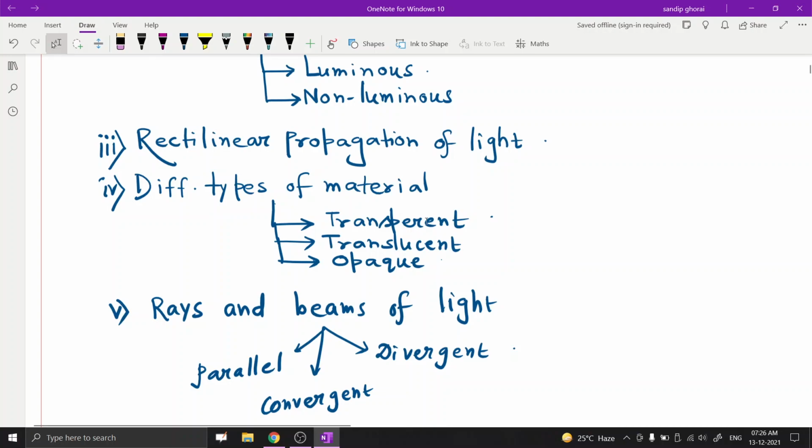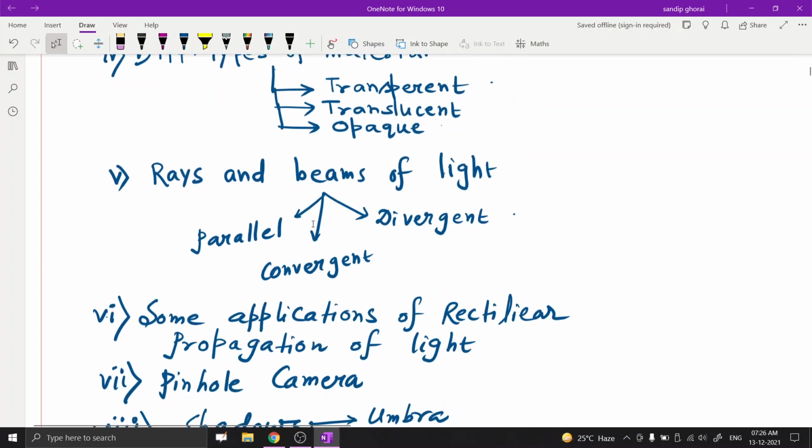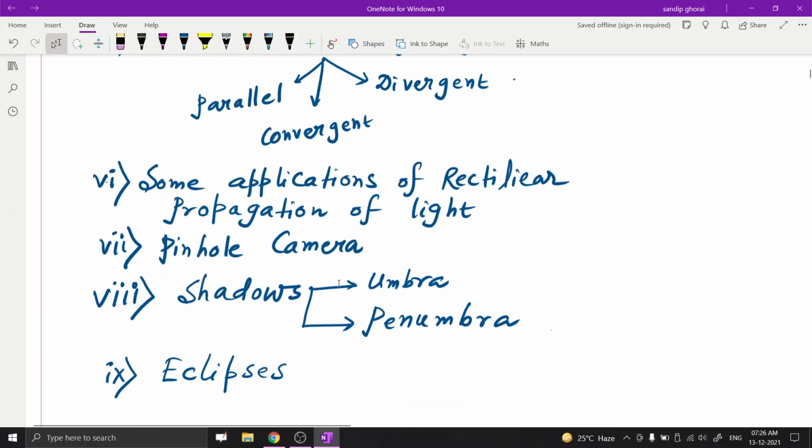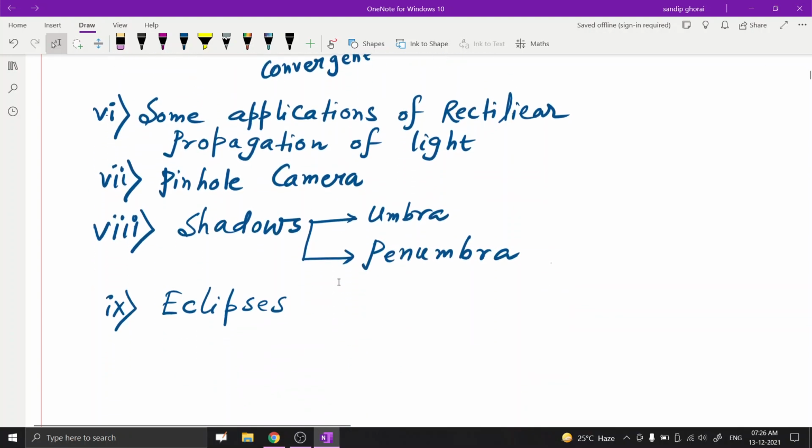What do you mean by rectilinear propagation of light? And so on: different types of material, rays and beams of light, some applications of rectilinear propagation of light, pinhole camera, shadow, umbra, penumbra region, and also eclipses.